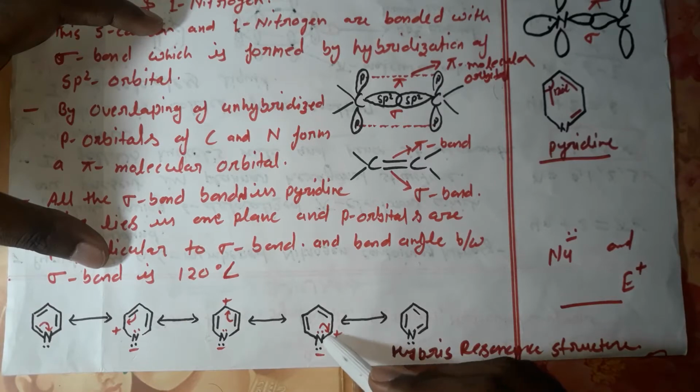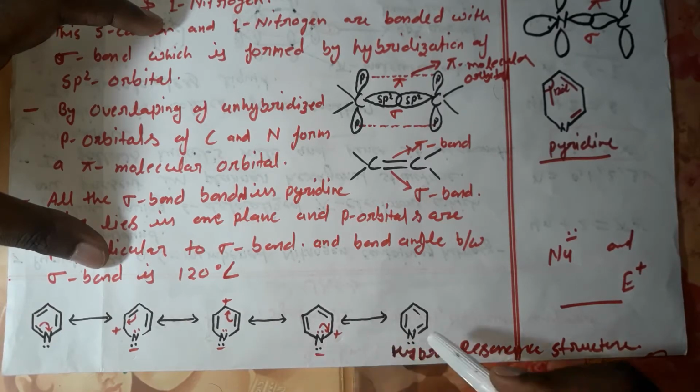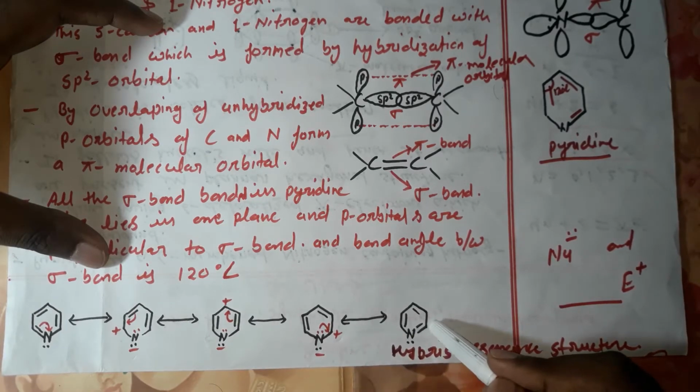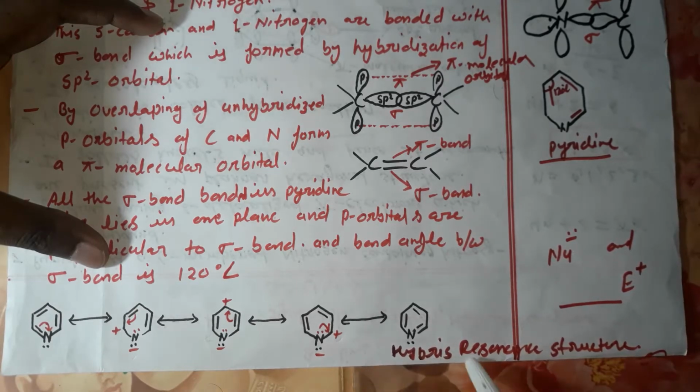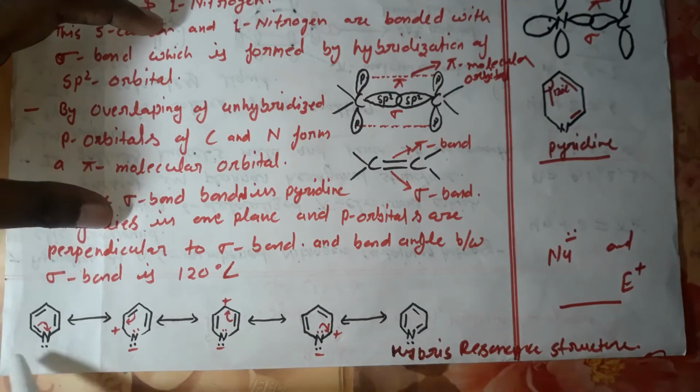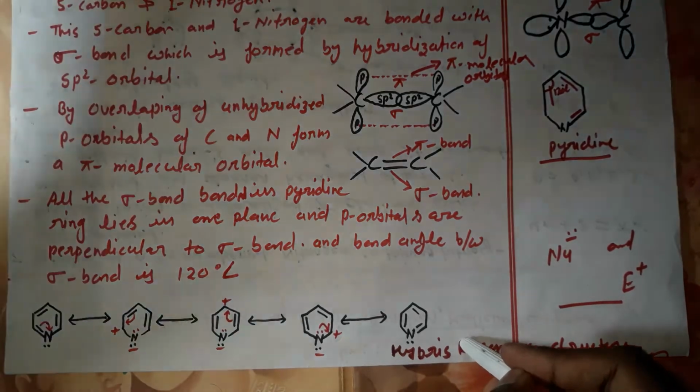And in the last, the extra electron which is withdrawn by this carbon will shift to this position between this nitrogen and carbon. Here it will form a bond, and the positive and negative charges will be neutralized, and it will form a hybrid resonance structure. Okay, so this is all about resonance of pyridine.